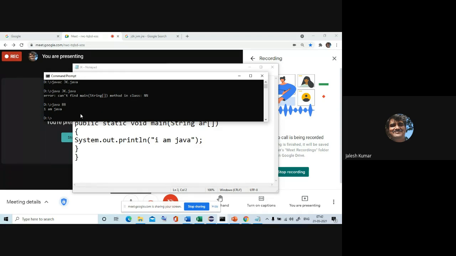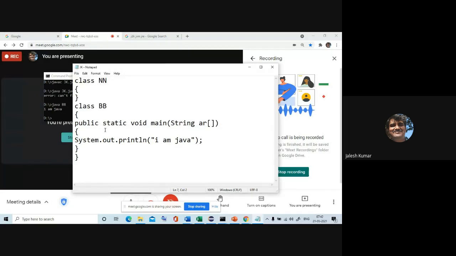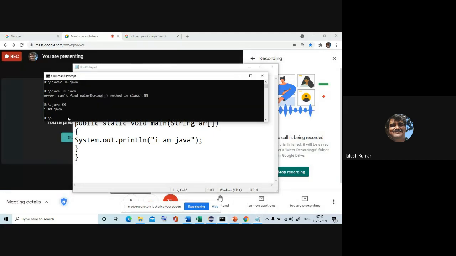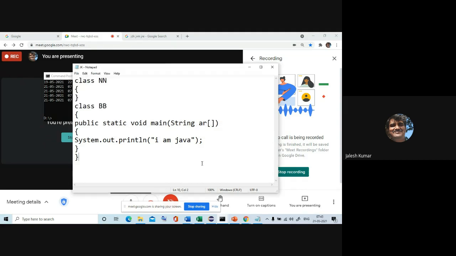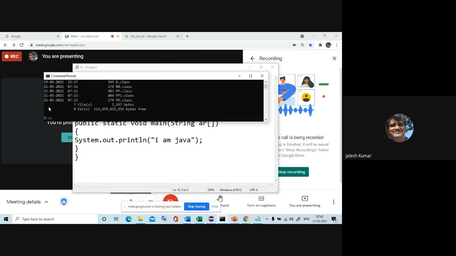Even so, one more advanced thing I'll show you today. This is the actual concept: Java is compiled, and when it compiles, it generates the class file. See once again how many class files are now generated. It generated two class files, nn.class and bb.class. The interpreter will search for the class where main is, and it will execute like that. That is the rule.